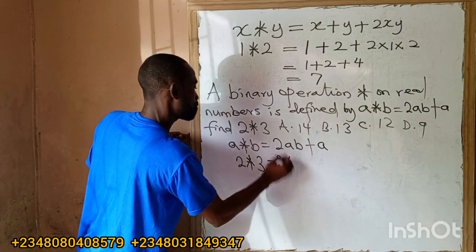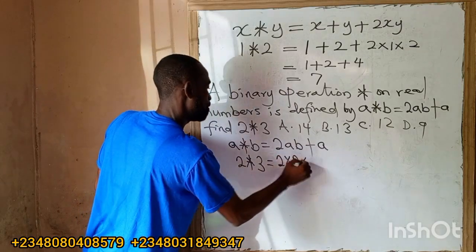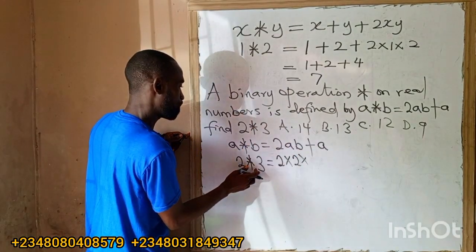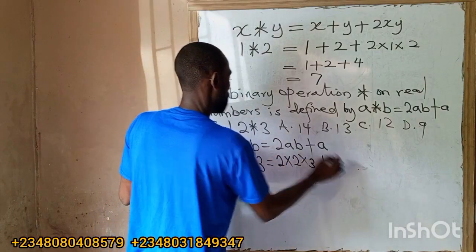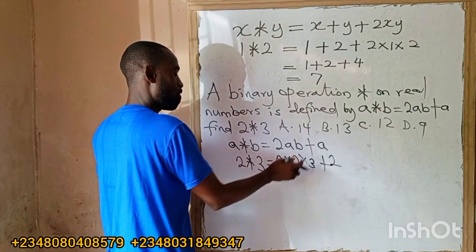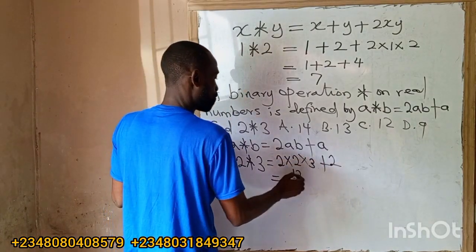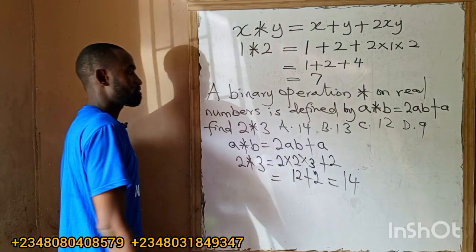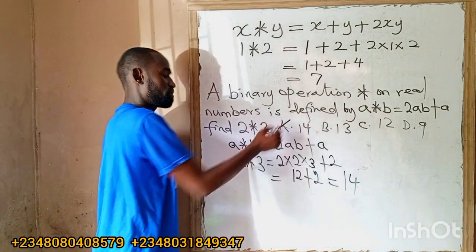So we have 2 times A times B, that is 2 times 2 times 3, plus our A, which is 2. 2 times 2 is 4. 4 times 3 is 12. 12 plus 2 gives us 14. So the answer to this question is 14.